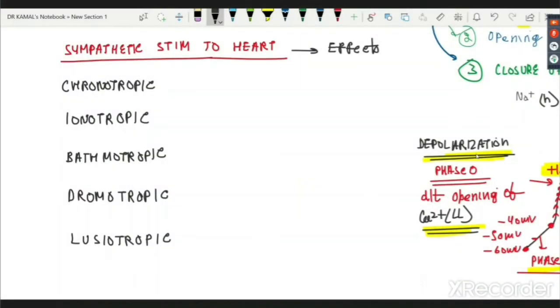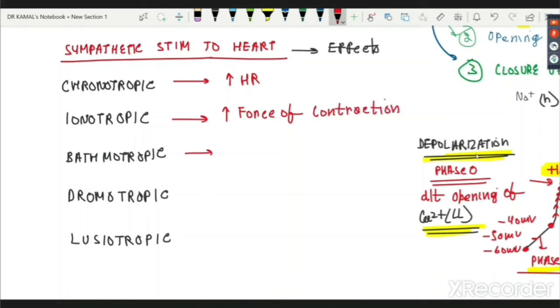Chronotropic is increase in heart rate. Inotropy is increase in force of contraction, or contractility. Bathmotropic is increase in automaticity, or increase in excitability, whichever way you want to remember.